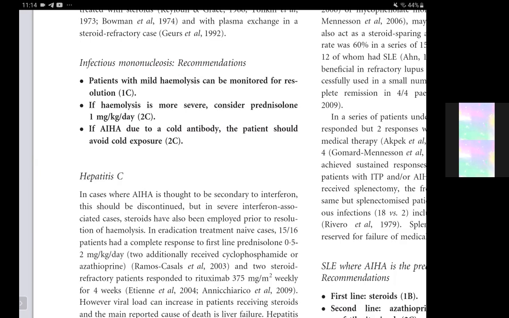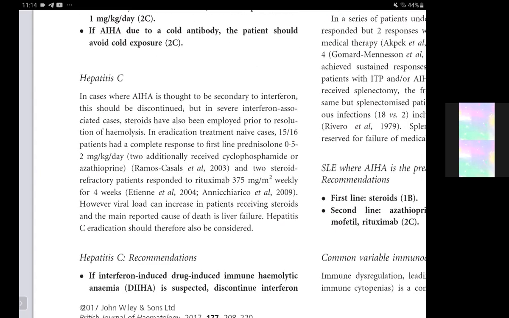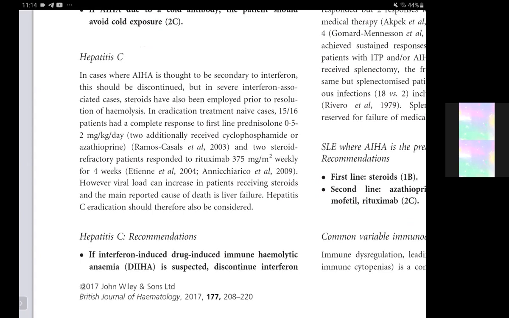In eradication treatment, if the patient with hepatitis C has autoimmune hemolytic anemia without having received any treatment with interferons, then 15 to 16 patients had a complete response to first line prednisolone, at 0.5 to 2 milligram per kg per day, with some additionally receiving cyclophosphamide or azathioprine. And 2 steroid refractory patients responded to rituximab 375 milligram per meter square weekly for 4 weeks. However, viral load can increase in patients receiving steroids, and the main reported cause of death is liver failure. So hepatitis C eradication should therefore also be considered.